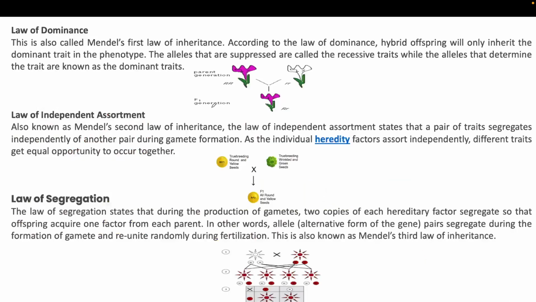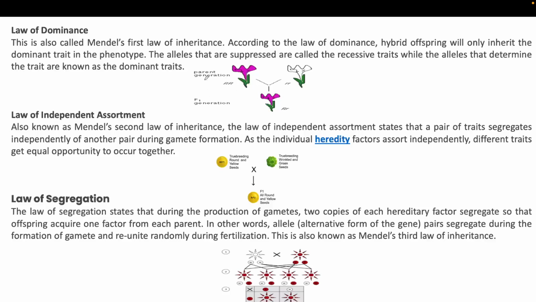Then there are several laws that depend on this cross. The first law of Mendel is called the law of dominance. This is called Mendel's first law. According to the law of dominance, hybrid offspring will only inherit the dominant trait in the phenotype. The alleles that are suppressed are called recessive traits, while the alleles that determine the trait are known as dominant traits.